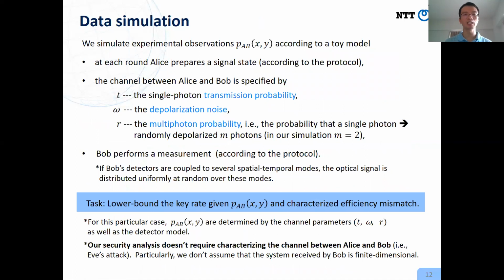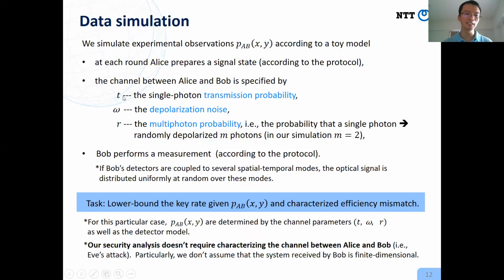Next, I will illustrate the performance of our method. For this, we use simulated data. We simulate the observations according to a simple model. In this model, at each round, Alice just prepares one of four possible polarization states according to the protocol. Then the single photon is sent out from Alice via a public channel to Bob. The channel is specified as follows.